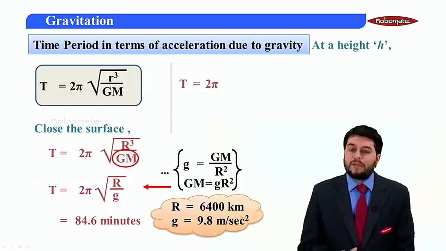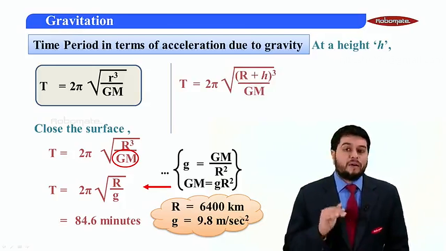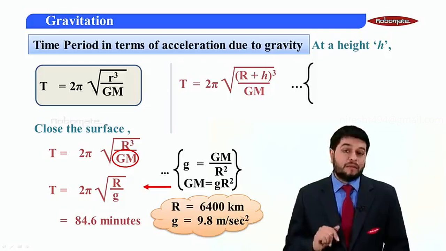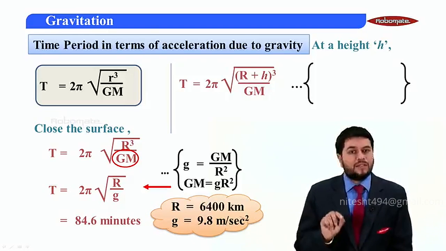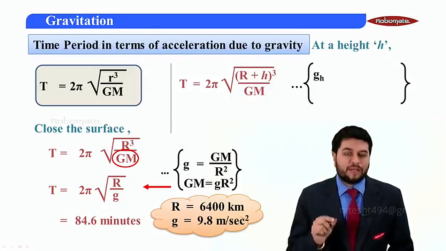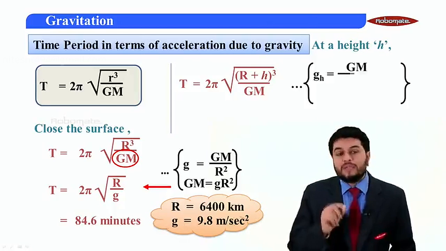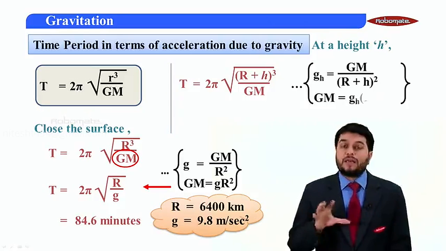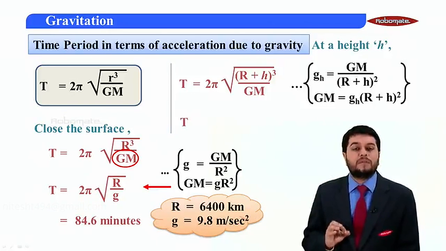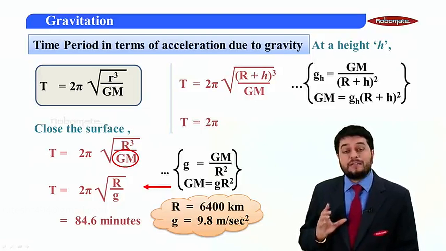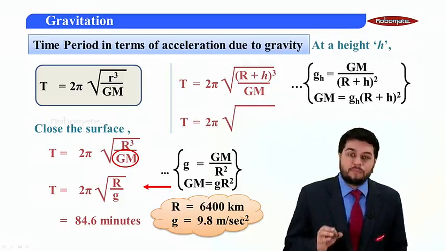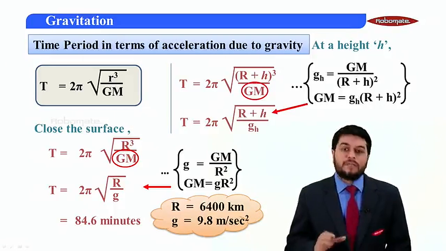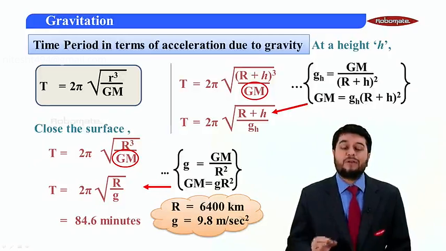Similarly, if the satellite is not close to the surface but at a considerable height h, then the formula for time period of a satellite would be 2 pi root of (r plus h) the whole cube upon GM. If I take g_h as the acceleration due to gravity at the height, I can write g_h is equal to GM upon (r plus h) the whole square. If I rearrange, GM becomes g_h into (r plus h) the whole square. And if I finally substitute, I get the formula for time period of a satellite at a height as 2 pi root of (r plus h) upon g_h.